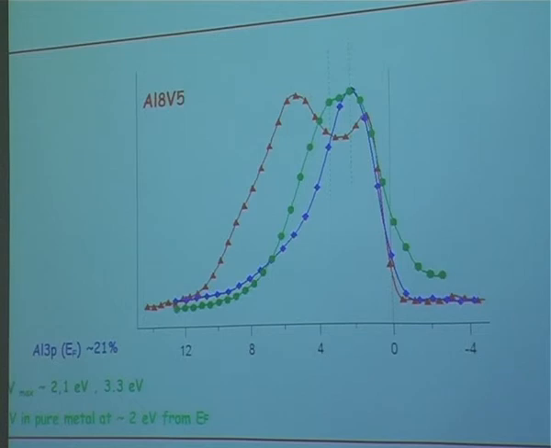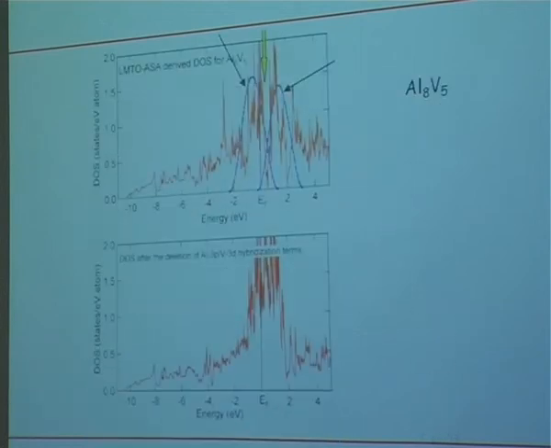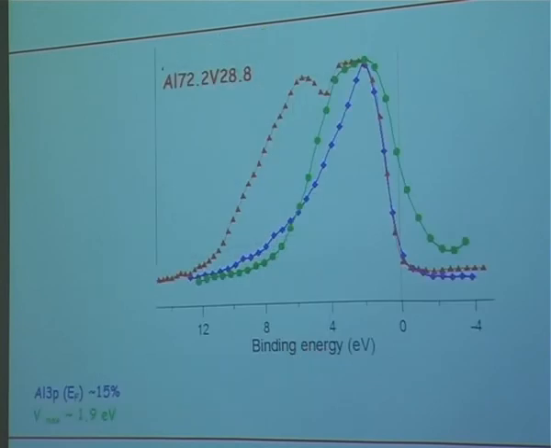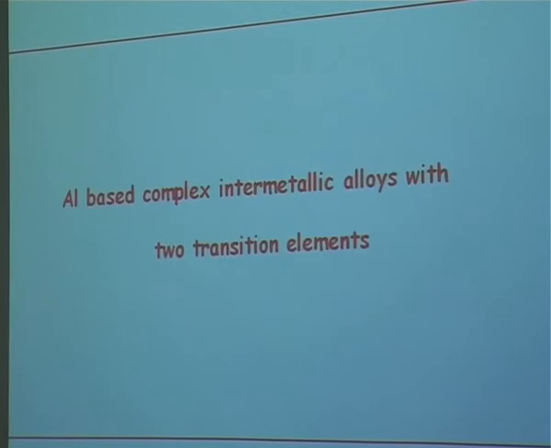And again, we have this small minimum here, this low intensity. And again, we have the position of the vanadium, which is different from the position in the metal. Here, the interaction is really opposite to the previous cases where the transition element was pushed to the Fermi level. Here, it is pushed towards the center of the valence band. So again, from one sample to another one, it is completely different, and probably the atomic arrangement has something to do. I'm sure, it is sure. Well, I will skip this. This is another example which I will skip also.